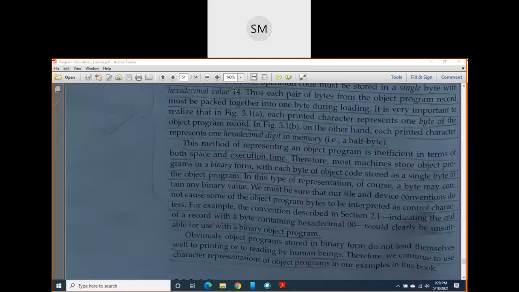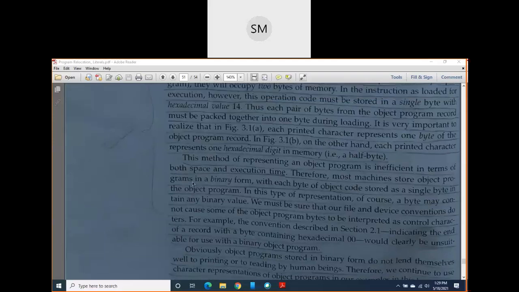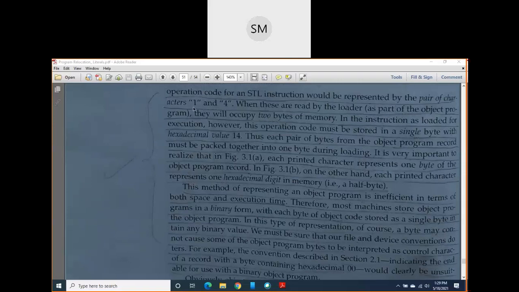Okay, so if this 1 is taking around 8 bits and 4 is also taking 8 bits, then the first 4 leftmost bits should be shifted to the left by performing a left circular shift. From the second digit, again the leftmost 4 bits will be taken and added to it, and totally it will become 1 byte. I repeat once again, how to convert this one, I am telling you.